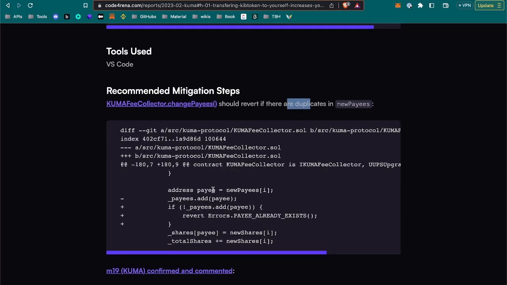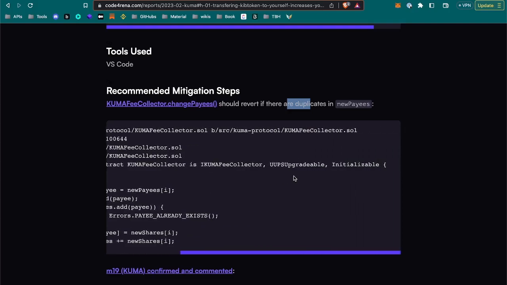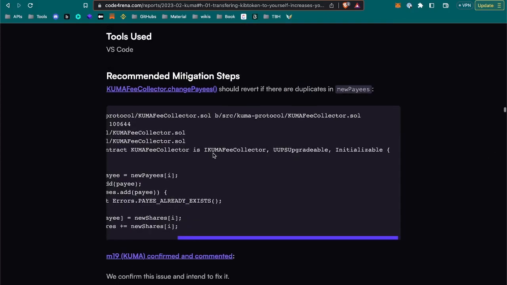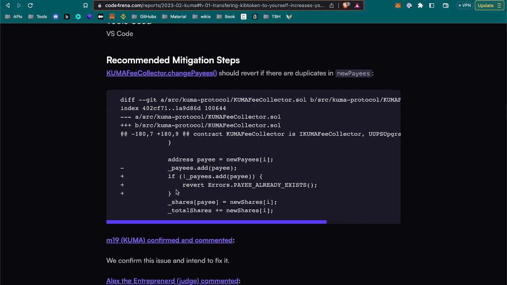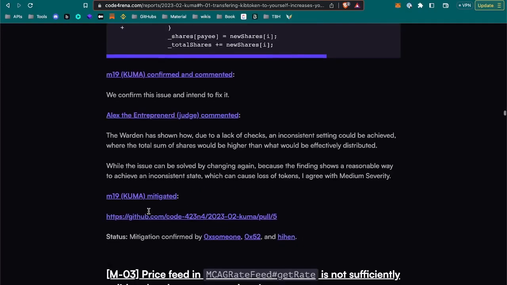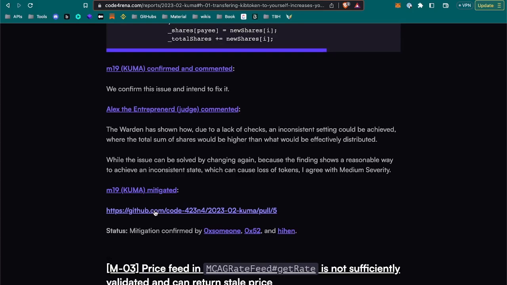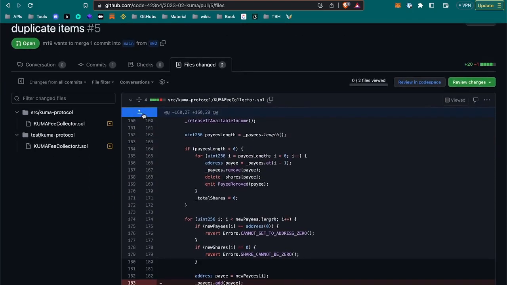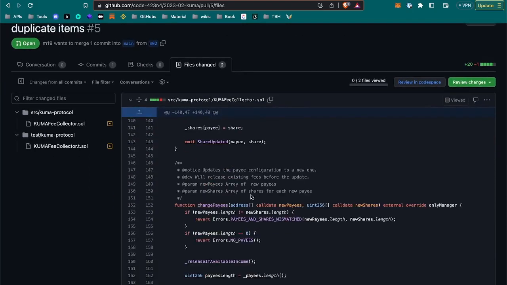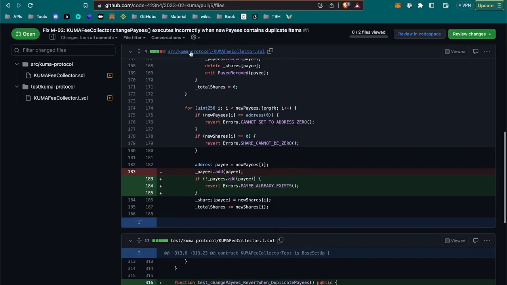In the change fee, do you see it somewhere? I see only contract. Okay, it's not showing the whole code, I guess, but yeah, basically it's adding that condition when we are changing the payee. We can check it on the PR for mitigation. There you go, yeah. Let's double check that it's in the change fee payees. It is, yes. Okay, good.